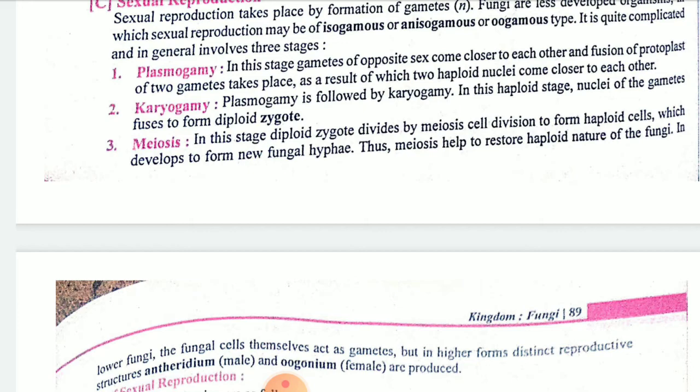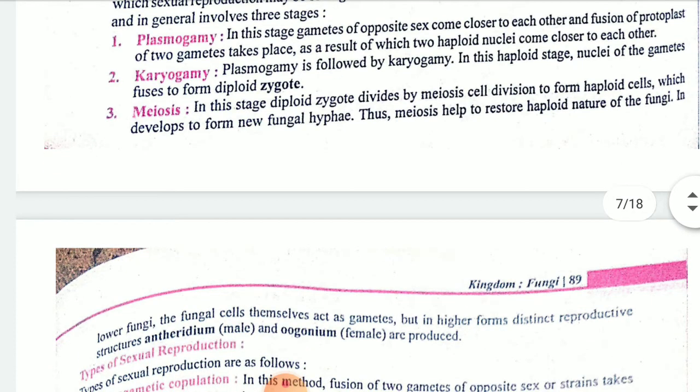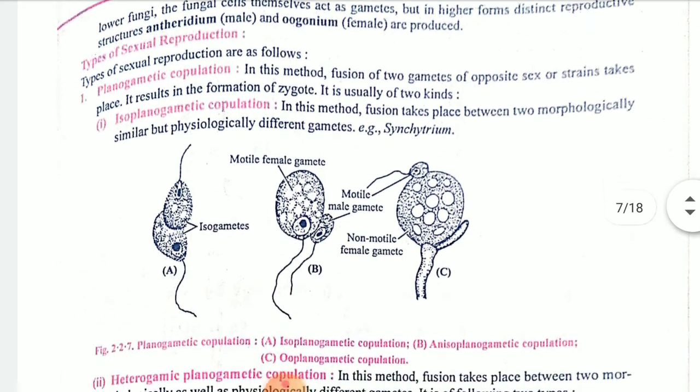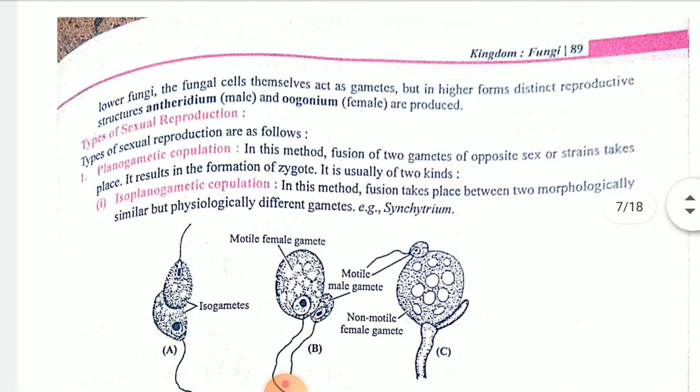Karyogamy: plasmogamy is followed by karyogamy. Here the nuclei fuse and the zygote is formed. Then meiosis, one cell will divide into two, two will divide into four, and so on. Before we see the types of sexual reproduction, one more point is given. The male reproductive organ is known as the antheridium and the female reproductive organ is known as the oogonium. That is antheridia and oogonia, as we used to say.